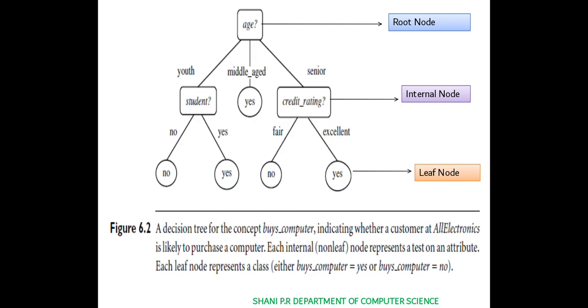Age is the root node, and we have student, middle aged people and senior people. Then we have the category yes or no, whether the student buys the computer or may not buy. In middle aged we have only one branch, that is middle age buys the computer, whereas seniors may buy or may not. There we have fair and excellent, which are values of a particular attribute. It's just an example of how the tree represents.